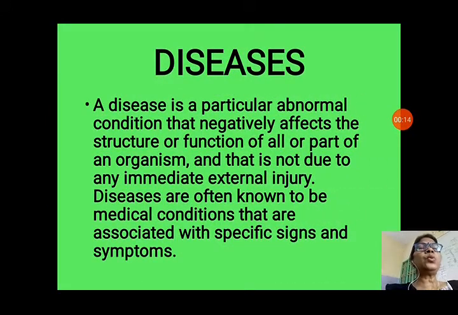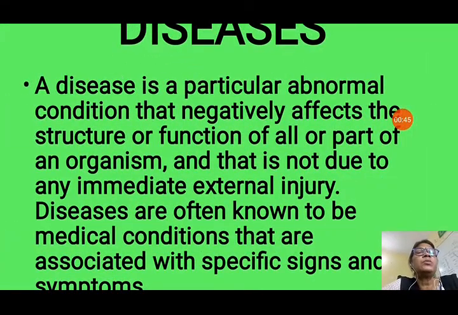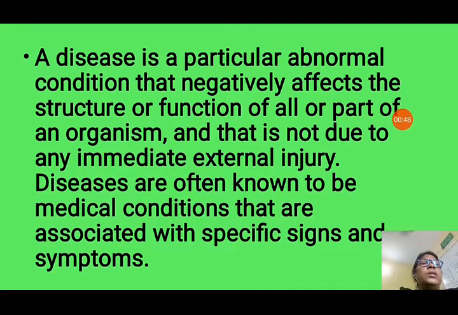A disease is a particular abnormal condition that negatively affects the structure or function of all or part of the organism. That means a disease is not a normal but an abnormal condition that can affect your structure or function, of a single part or all parts of the body. And it is not due to an external injury, that means any accident, but it is often known to be a medical condition that is associated with specific signs and symptoms. So all the diseases have specific signs and symptoms. According to that, you can recognize which disease you have.